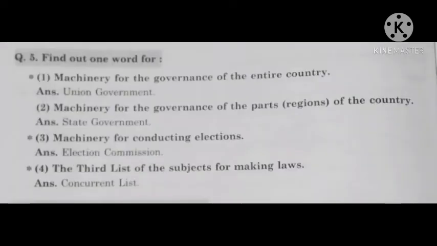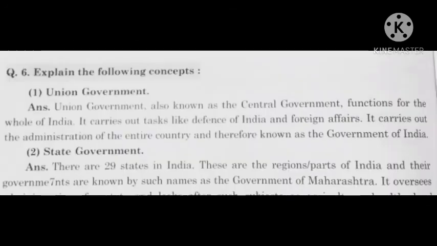Next question, find out one word for. First, machinery for the governance of the entire country. Answer, union government. Second, machinery for the governance of a part of the country. Answer, state government. Third, machinery for conducting elections. Answer, election commission. Fourth, the third list of the subjects for making law. Answer, concurrent list.